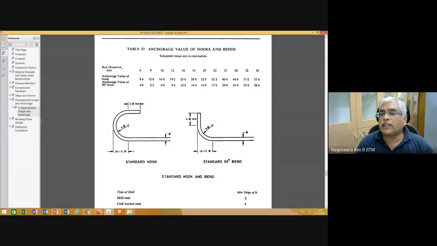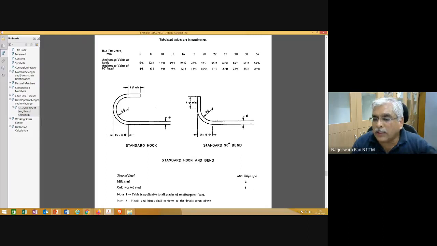SP16 table 67 gives the case where you bend the bar like this, a 90 degree bend, or in the form of a hook, a 180 degree bend, along with the specifications of how you need to bend the bar and what the radius should be. It depends on whether the bar is mild steel, HYSD bar or cold worked steel.